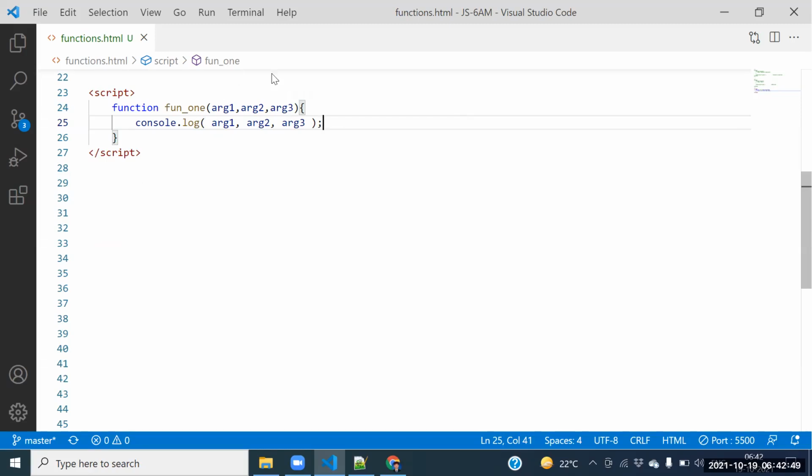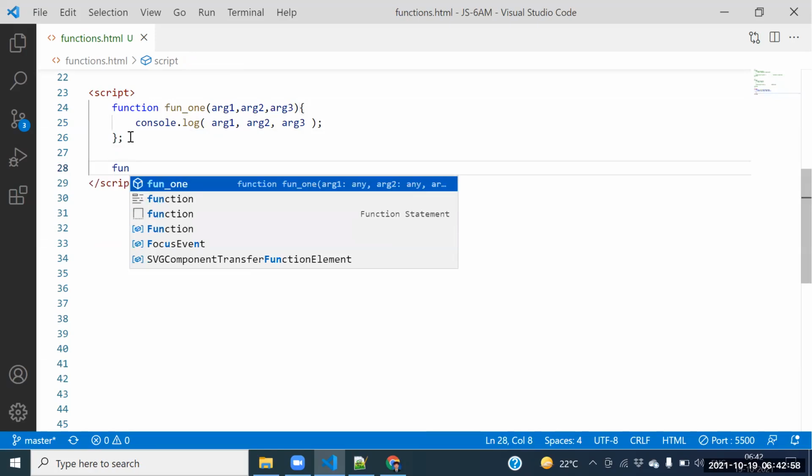Yes, see this one. This is function one with how many arguments? Three arguments. Fine, now see this one. Sandeep, can I call the function? Yes, sir. Function one of.